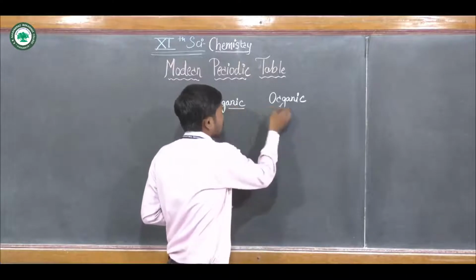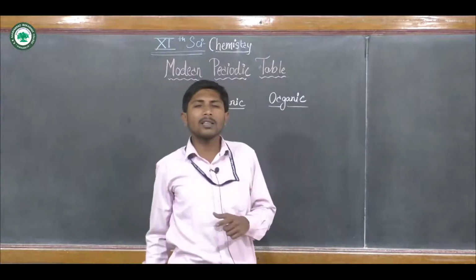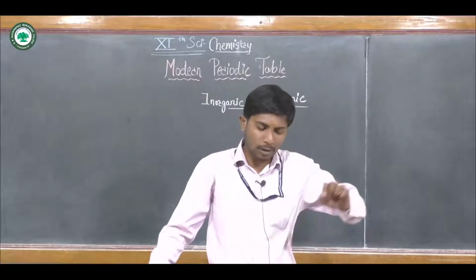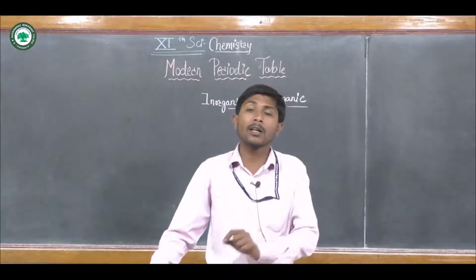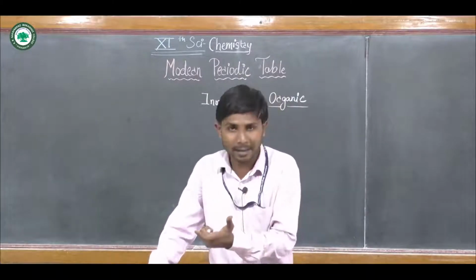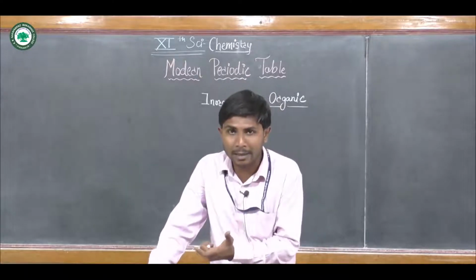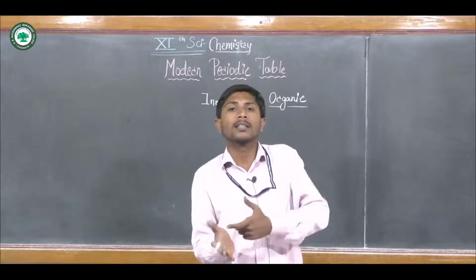Initially, all the living things, including the plants and animals, were called organic matter. Means what? After they die, there is decomposition.